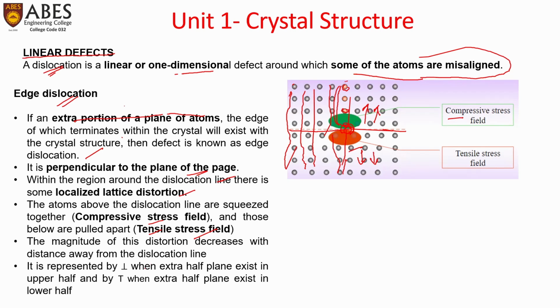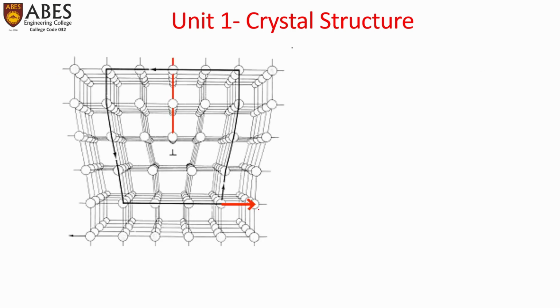It is represented by this symbol when the extra half plane exists in the upper half, as in this case, and by this symbol when the extra half plane exists in the lower half. Here also we can see the edge dislocation. How is it happening?